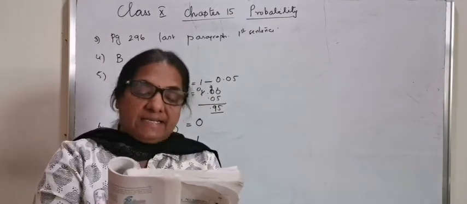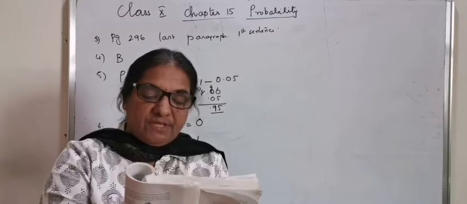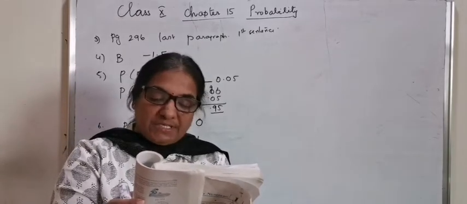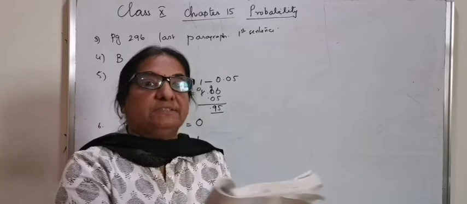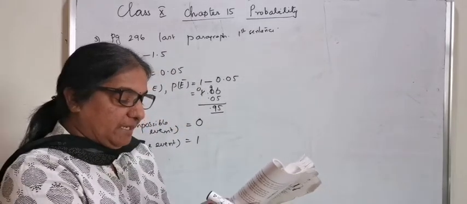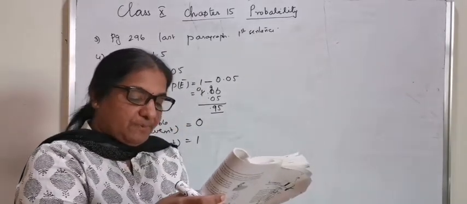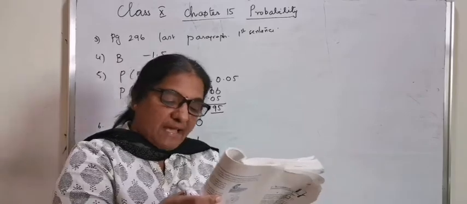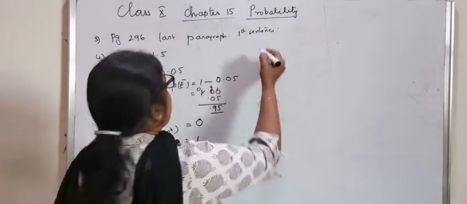The next question, number 7. It is given that in a group of 3 students, the probability of 2 students not having the same birthday is 0.992. What is the probability that the 2 students have the same birthday?